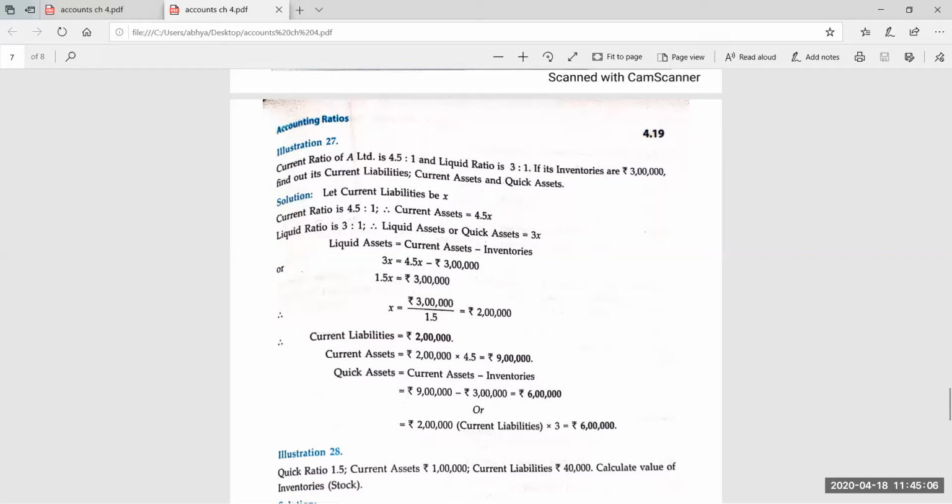Next question. Quick ratio 1.5. These are the different varieties of the question which you may face in board exam. So that's why we are doing the example of each variety. Quick ratio 1.5. Current assets 1 lakh. Current liabilities 40,000. Calculate value of inventories. In the previous two questions, inventory was given. And in this question, you have to find out the inventories.